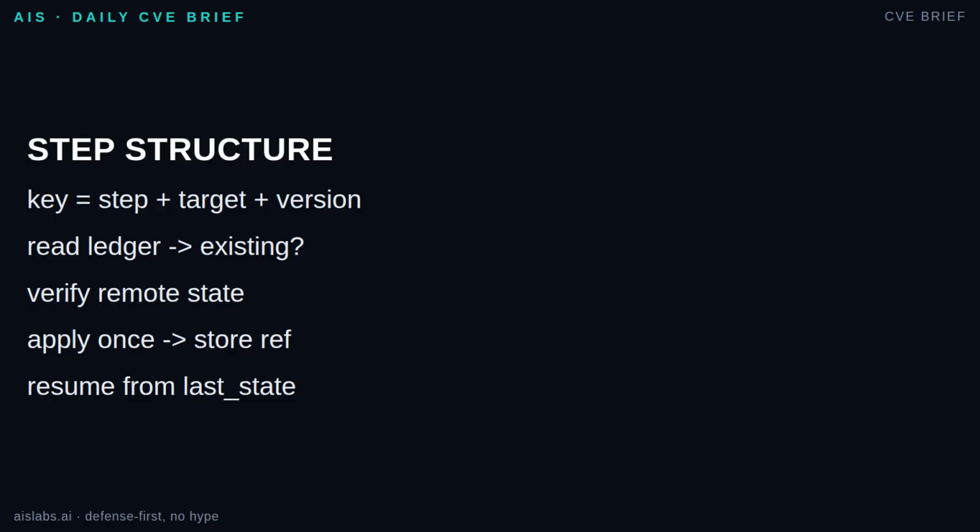Second, verify the remote state directly when possible. Does the branch already exist? Was the invoice already created? Is the comment already present? Third, reserve or record the intent with a unique constraint. Fourth, perform the side effect. Fifth, store the external reference and verify. If the worker dies anywhere, the next run resumes from state, not from memory.